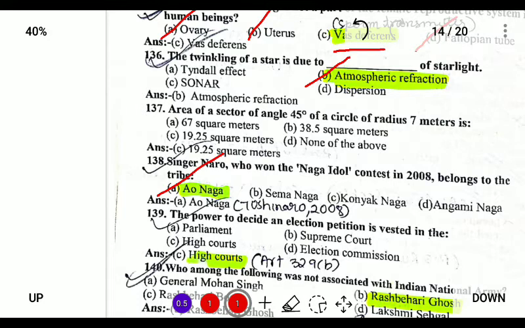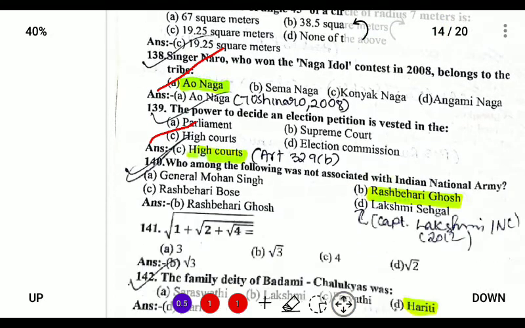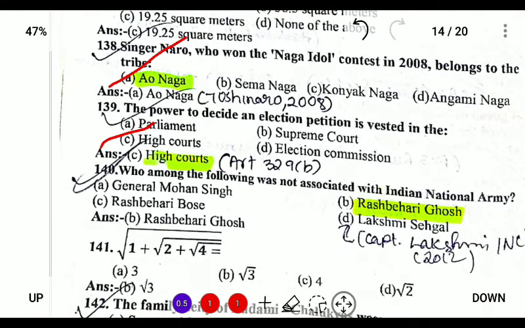The power to decide an election petition is vested not with the Supreme Court but with the High Courts. So the answer is High Court, and it is provided under Article 329B of the Indian Constitution, and it was most famously used in the Indira Gandhi election case.